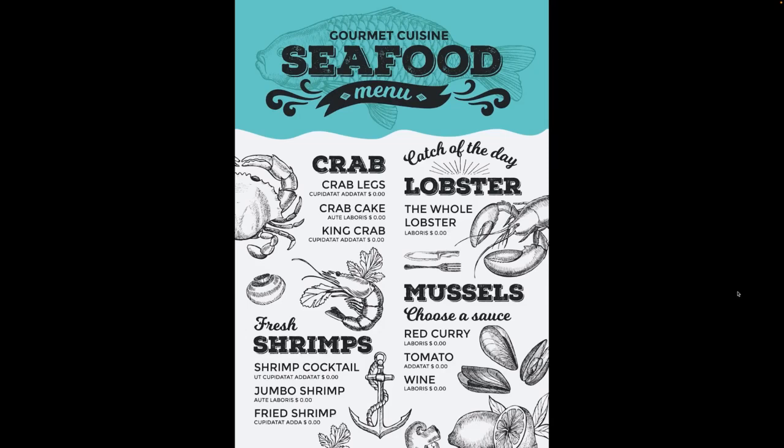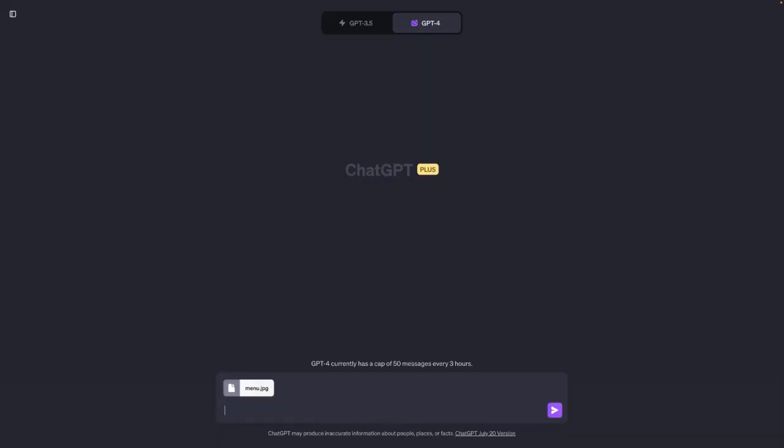So it's a dummy seafood menu basically, with some dummy text on it. Still, it has some formatting on it, some colors. So we'll see how the code interpreter handles that. Now, with this prompt here, we want to use OCR to analyze the image and to extract the text.